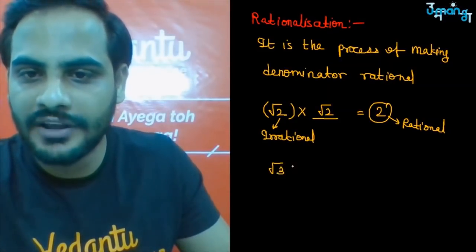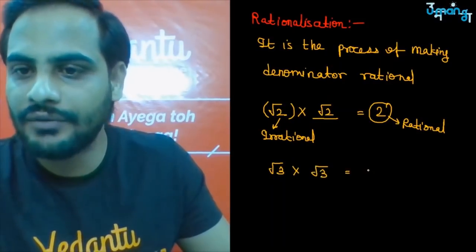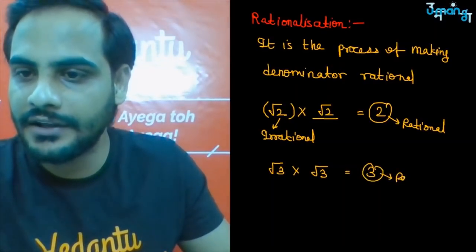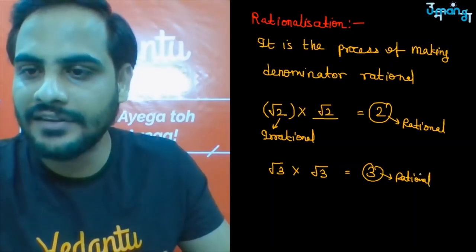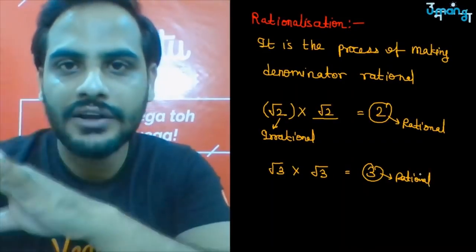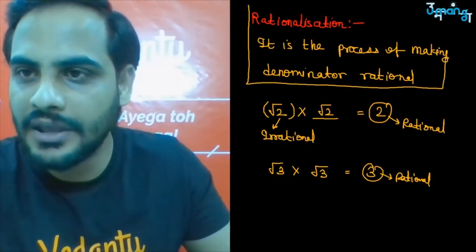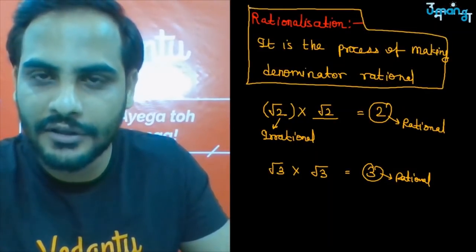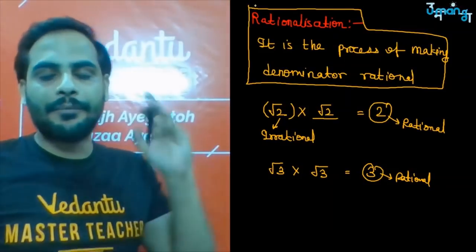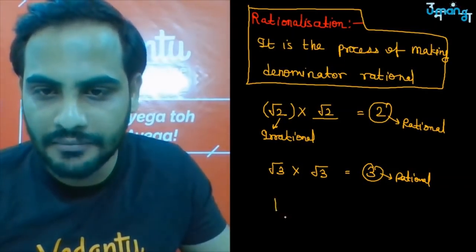Similarly, root 3 multiplied with root 3 becomes 3, which is again a rational number. But these are not in the denominator, and I have told you rationalization is the process of making the denominator rational. Suppose I have a number, let us say 1 by root 2.